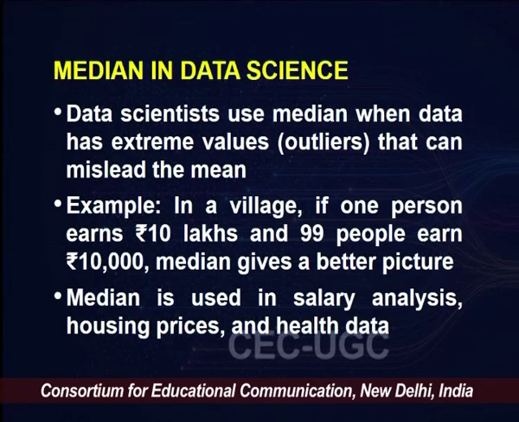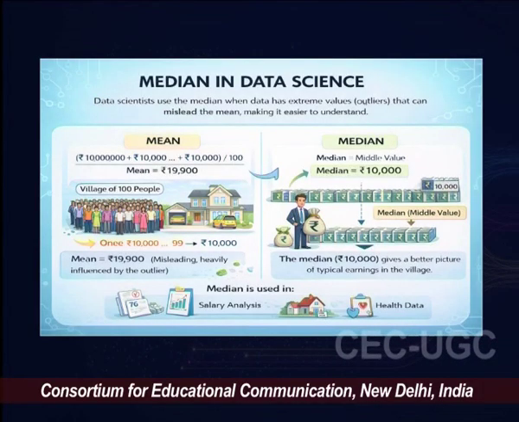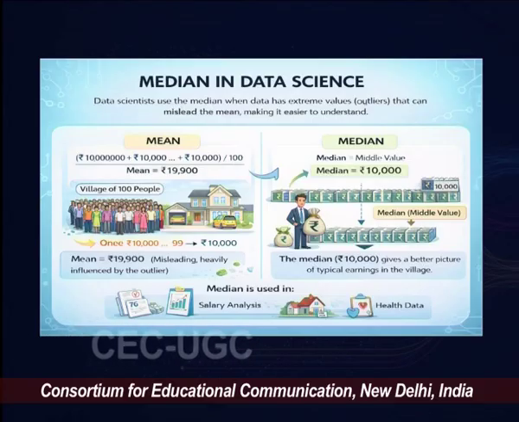But, and this is my point, median would give you a better picture of how a typical villager earns in that village. So median is often used in salary analysis, housing prices and health data because it's unaffected by outliers. As we saw about the villagers, mean tends to weigh towards bigger numbers, right?